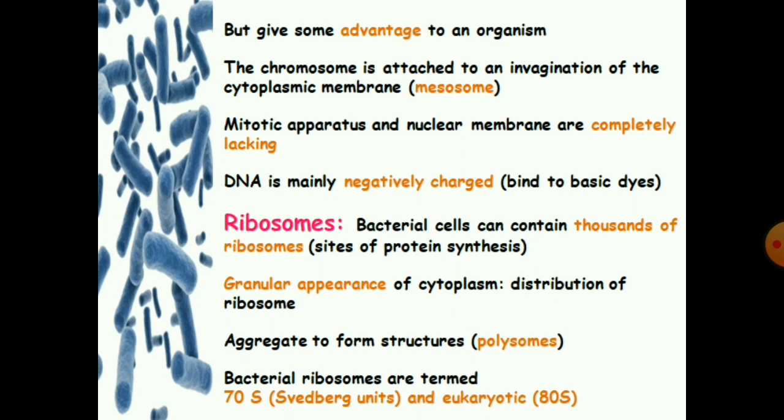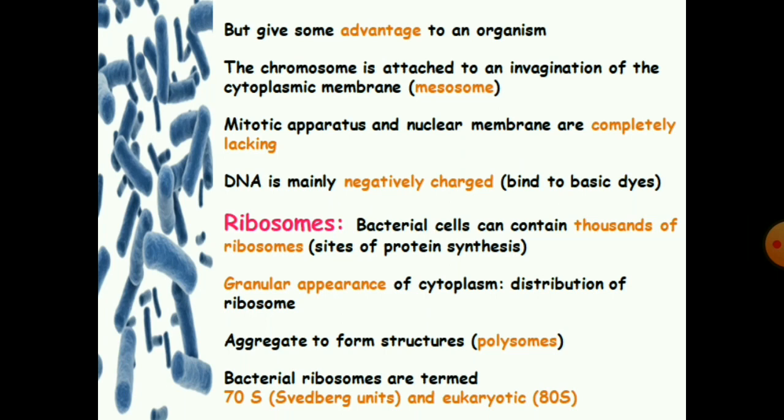Generally, mesosomes are of 2 types, septal mesosomes and lateral mesosomes. During cell division, septal mesosomes participate in the formation of cross walls. Mesosomes are predominant in gram-positive bacteria. The mitotic apparatus and nuclear membrane are completely lacking in bacteria. DNA is negatively charged, so it binds to basic dyes.